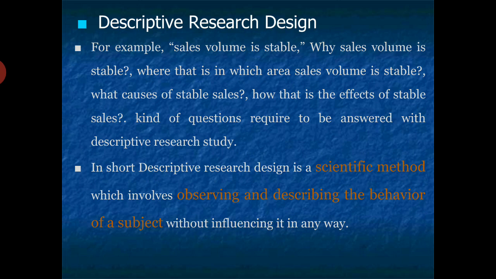So when this kind of question needs to be answered by the manager or the researcher, they need to follow the descriptive research design, which is more scientific and systematic, and has been designed already. It involves observing and describing the behavior of the subject, which is very much necessary, without influencing others, because when you are doing descriptive research on one topic, that will not affect the other topic too. Descriptive research design has its own advantages and disadvantages, but ultimately it describes a particular problem having a limited area, which does not have a wide scope, like an exploratory study.